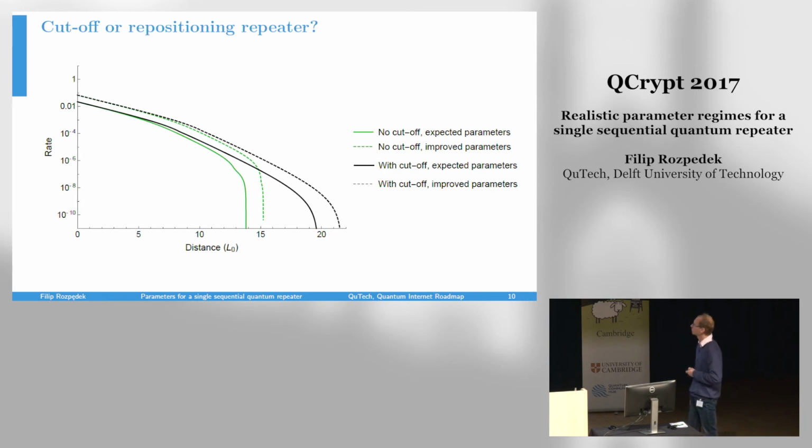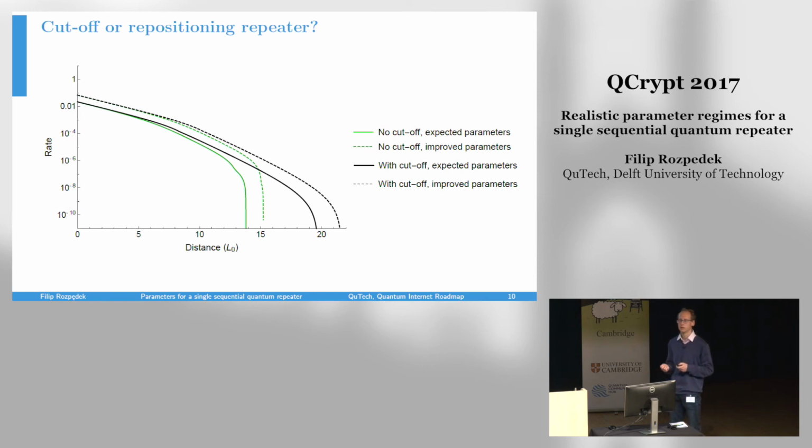What we see is that after a certain distance, the secret key rate drops to 0. That's due to the noise caused by the dark counts. But we see that the cutoff is much more robust against the dark counts than the repositioning method. And that is because if we shift the repeater towards Bob, we of course make the link from Alice to the repeater much longer.